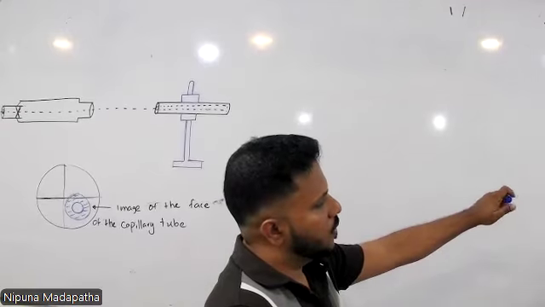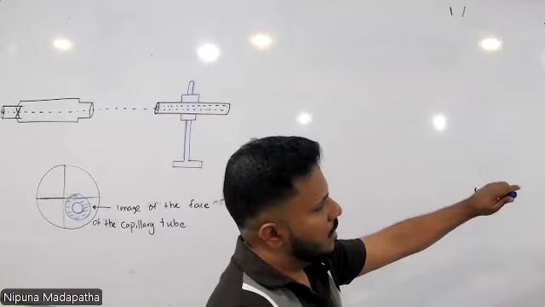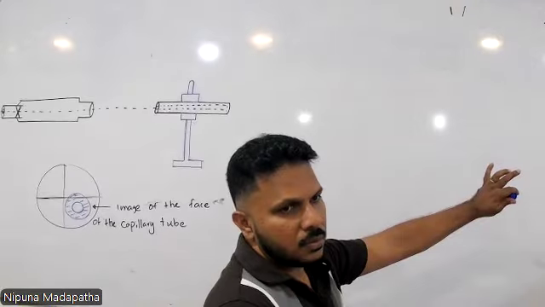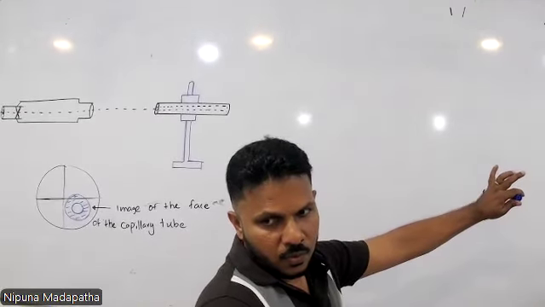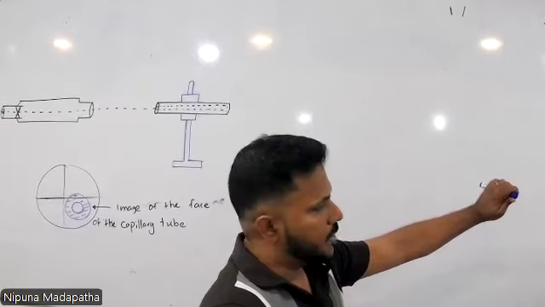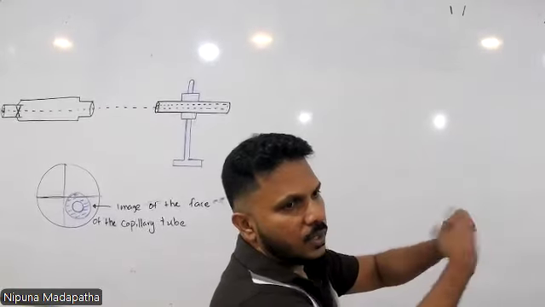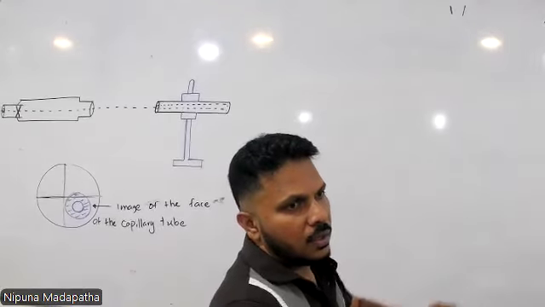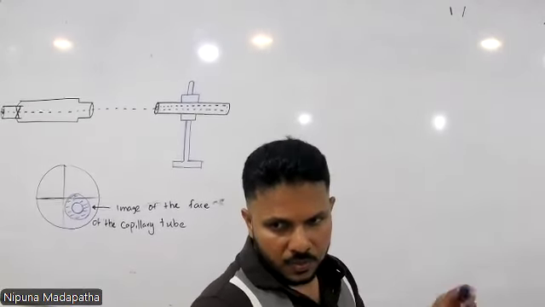What happens when you fix the rubber tube like this? It is a soft rubber tube. When you fix it, due to the pressure, the shape of the rubber tube will get deformed.